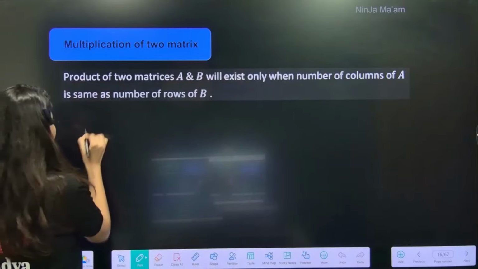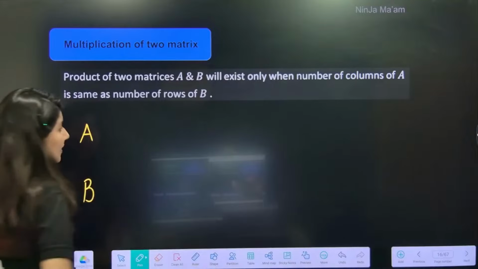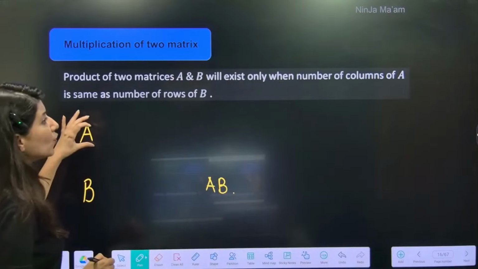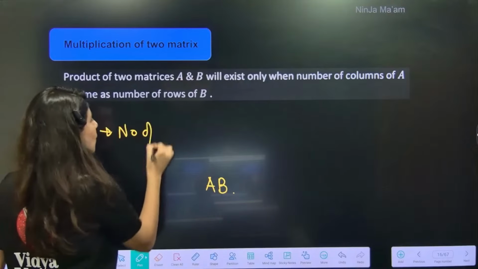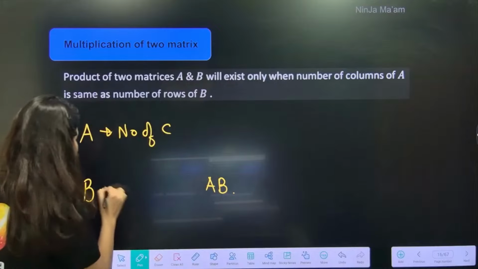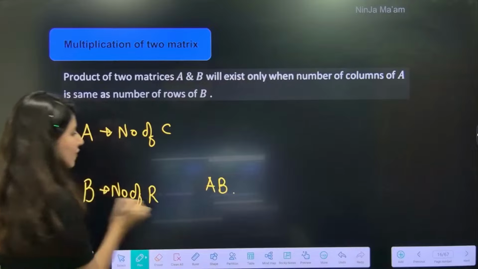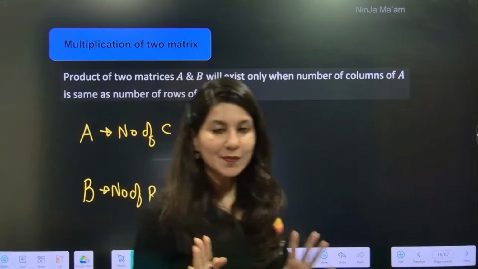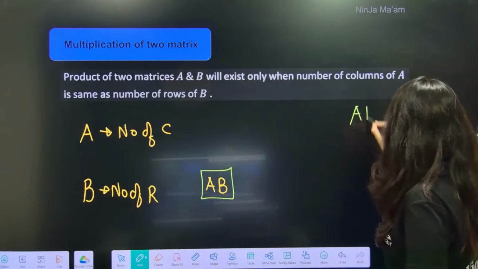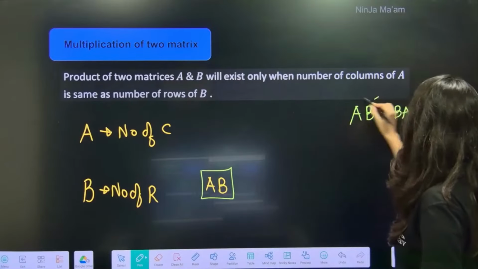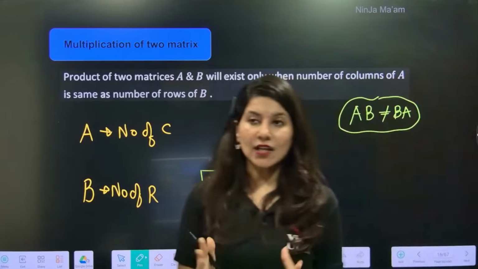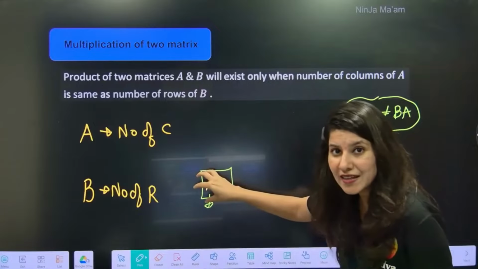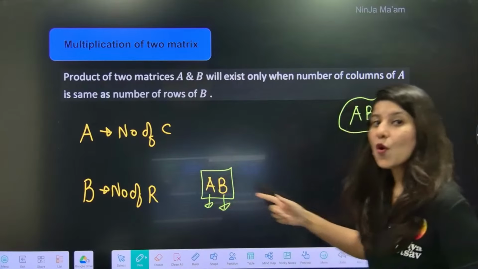So suppose you have a matrix A and suppose you have a matrix B. So if you want to multiply A into B, your number of columns of A matrix should be equal to number of rows of B matrix. Then only multiplication AB is possible. In matrix multiplication, understand that AB is different and BA is different usually. So if you are thinking of multiplying A into B, what's the condition? Number of columns of first matrix should be equal to number of rows of second matrix.